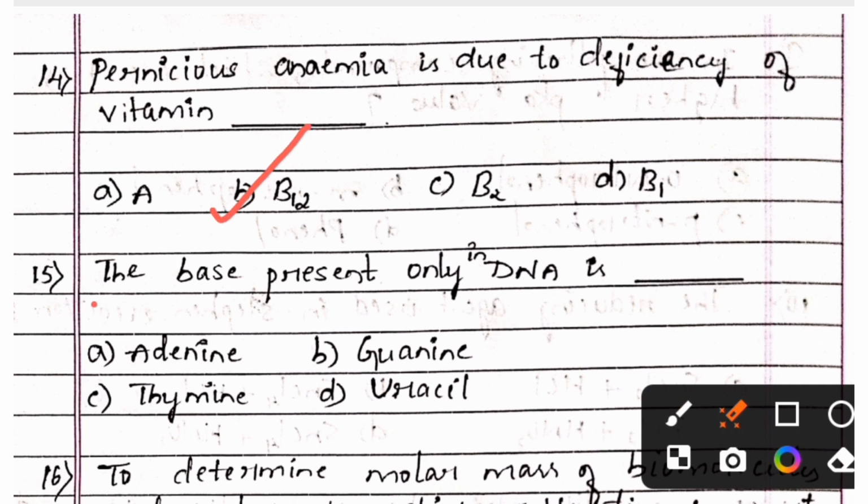Next one. The base present only in DNA is option A, adenine, option B, guanine, option C, thymine, option D, uracil. And the right answer is option C, thymine.